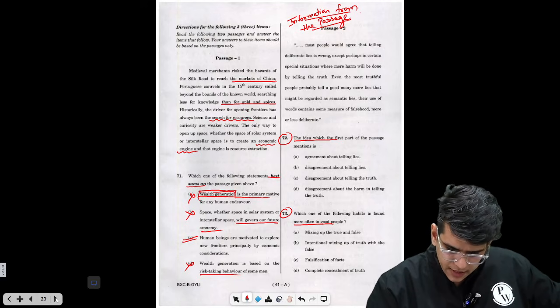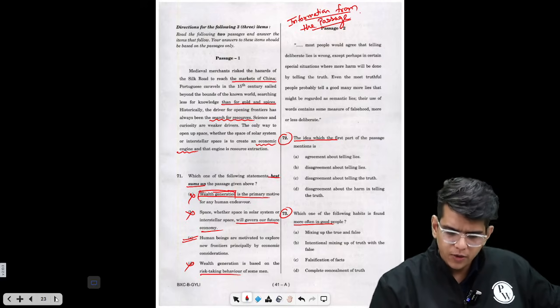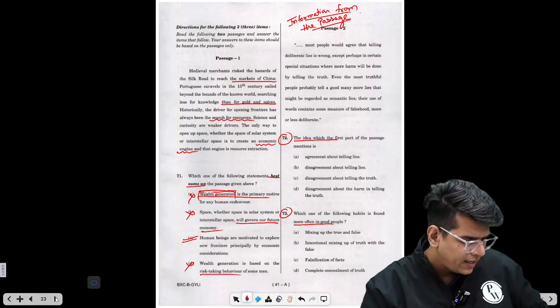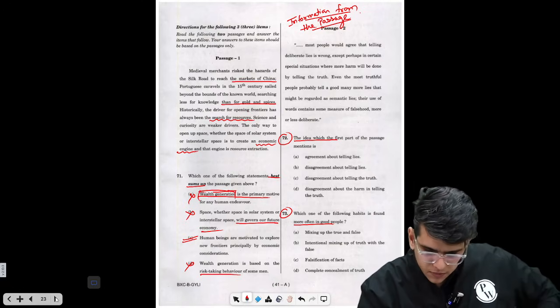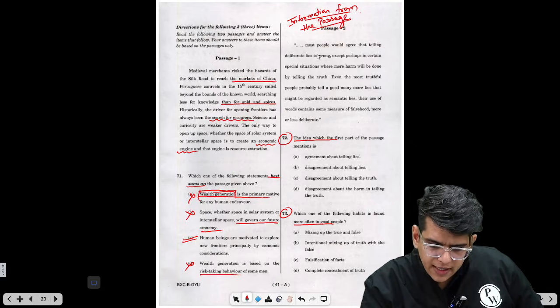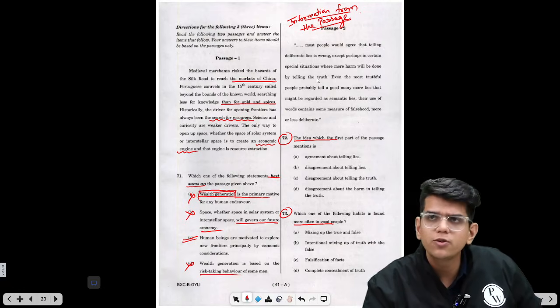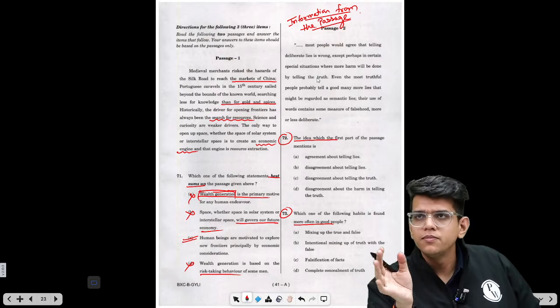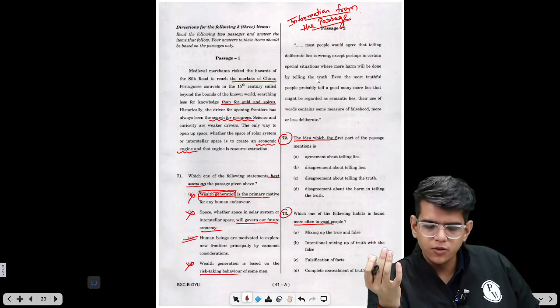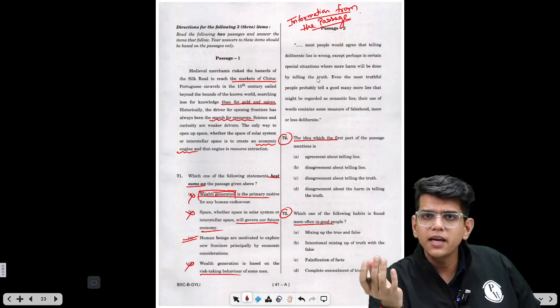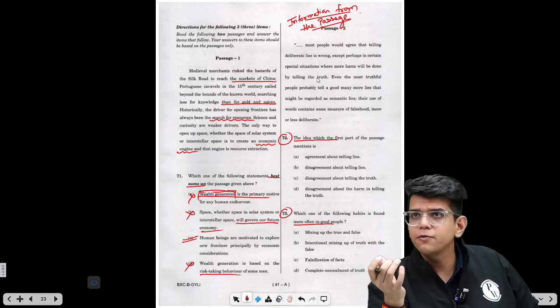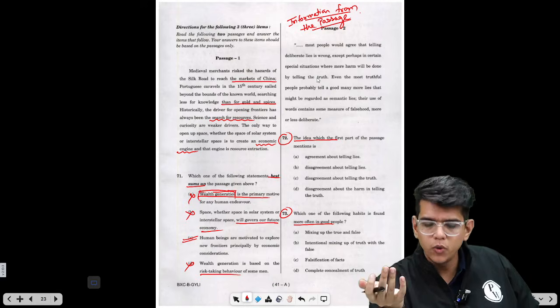Here we have attempted 71. Let's try to attempt 72 and 73. Okay. Most people would agree that telling deliberate lies is wrong, except perhaps in certain special situations where more harm will be done by telling the truth. Basically, he's telling you that one should not lie, but sometimes it is essential to lie if the truth can harm more.